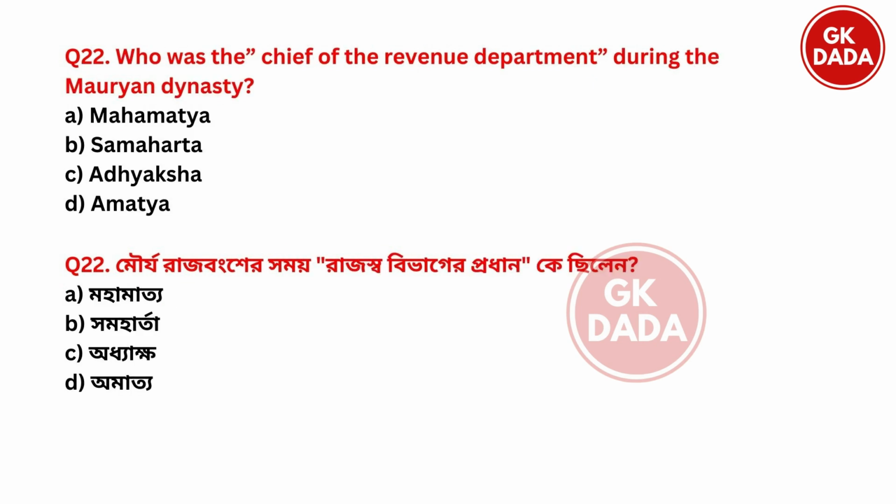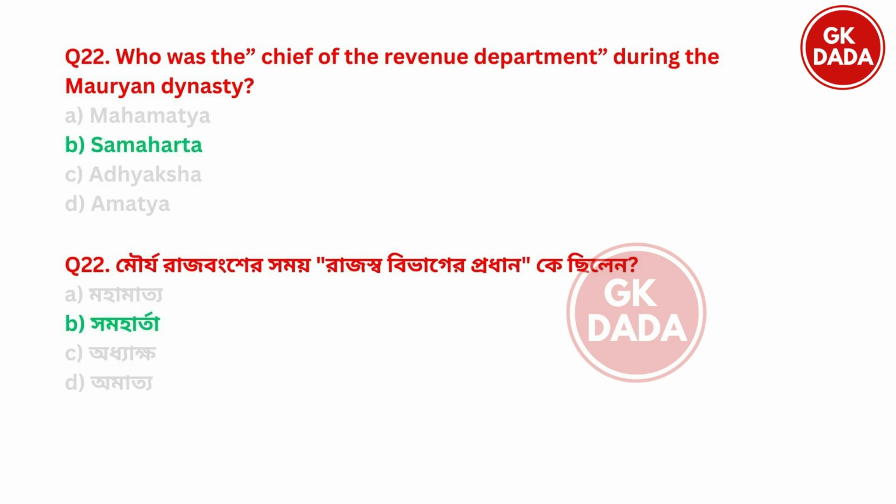Next. Who was the chief of the revenue department during the Mauryan dynasty? Chief of the revenue department. Option A Mahamatya, option B Samaharta, option C Adhyaksh, option D Amatya. So the right answer is option B Samaharta.